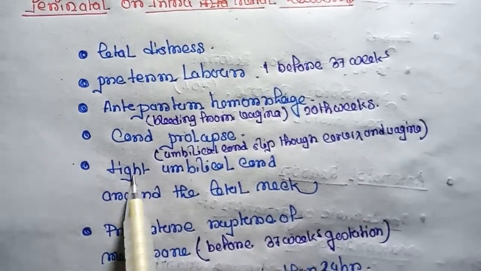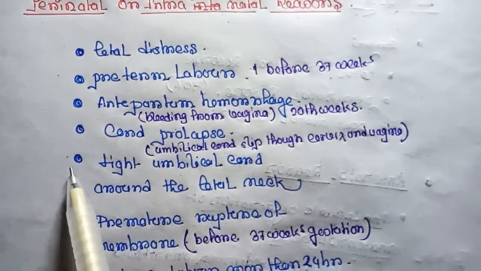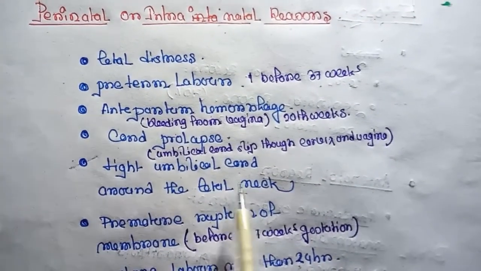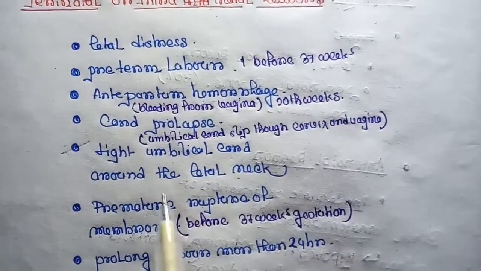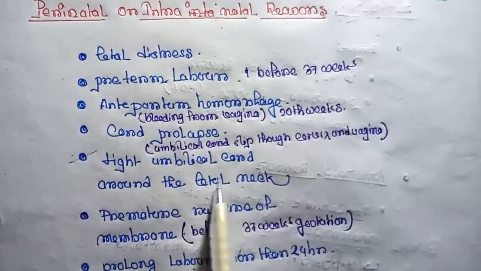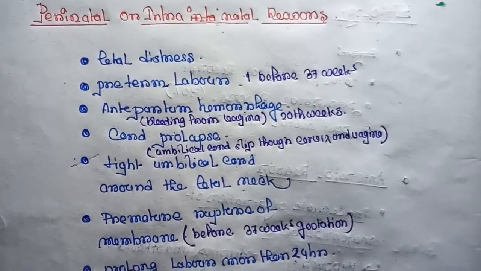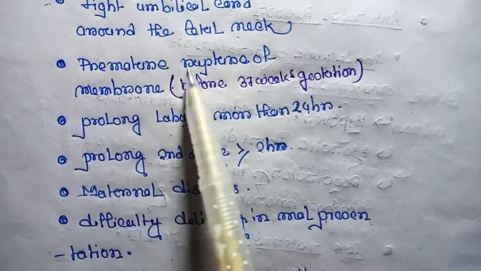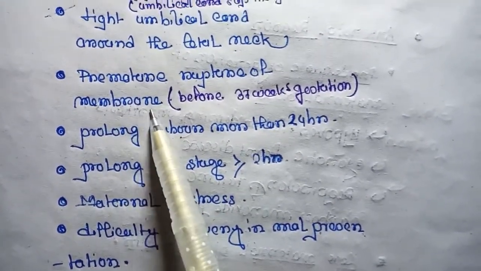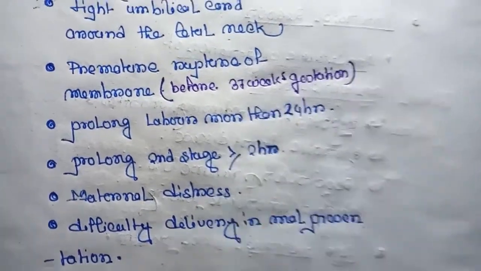Next is a tight umbilical cord around the fetal neck. So when the baby's umbilical cord tightly covers the fetal neck, birth asphyxia can also occur. Next, premature rupture of membranes. If the baby's membrane is ruptured before time, it can lead to birth asphyxia.